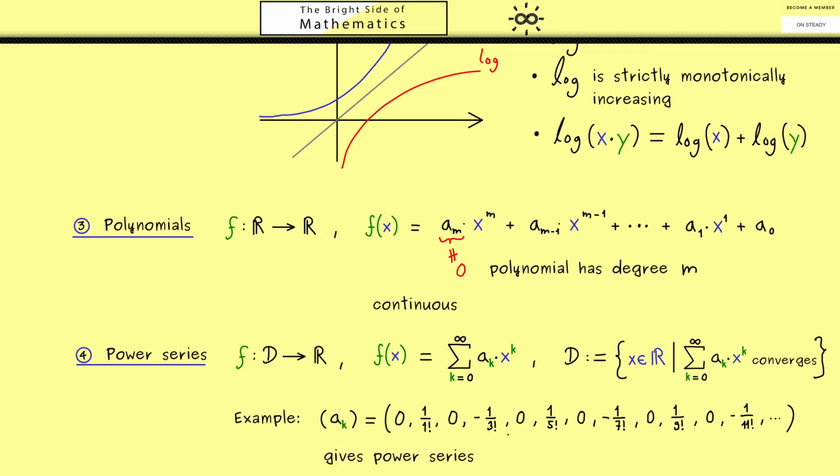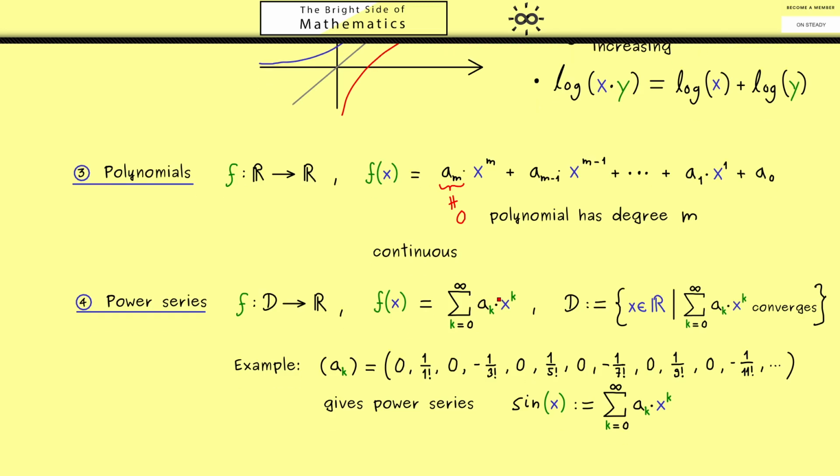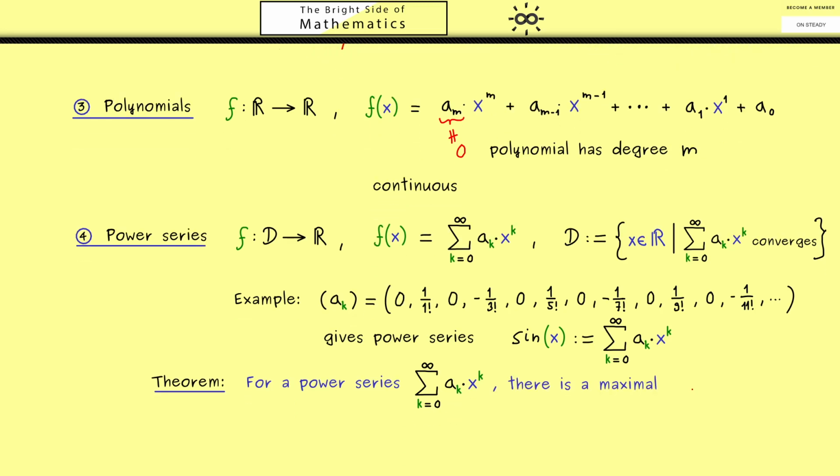And now this sequence gives us a power series we usually call sine of x. Also, it's not hard to check that the whole real number line is the domain D. Indeed, a lot of common functions can be defined with such a power series. And for this reason I give you here a general result. Now for any power series given with coefficients a_k, you find a maximal radius r, where also infinity as a symbol is possible, which indeed would be the best case scenario. Now this maximal radius fulfills that the open interval from -r to r lies completely in the domain D.